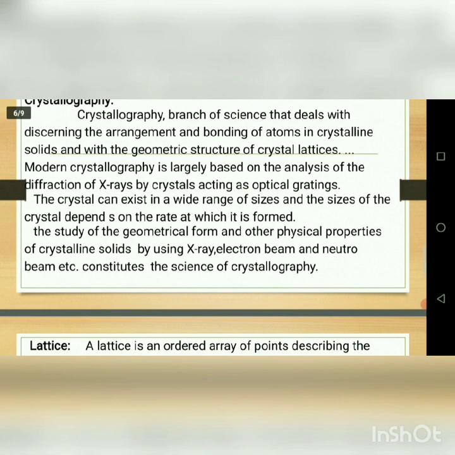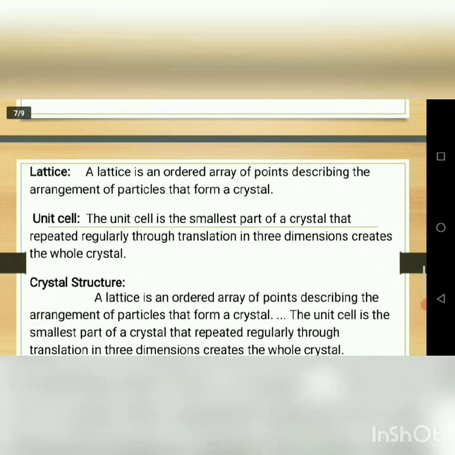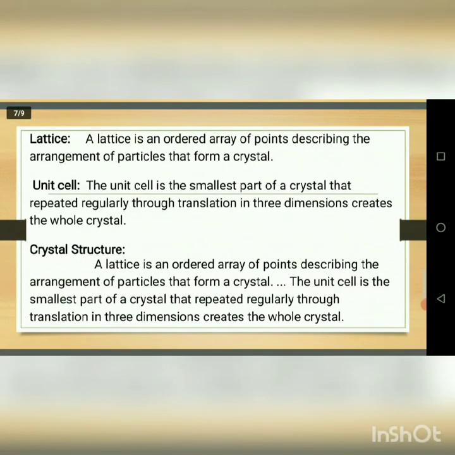Okay, then we go for some important definitions of solid state physics. The first one is the lattice. What is the meaning of the lattice? A lattice is an ordered array of points describing the arrangement of particles that form a crystal.